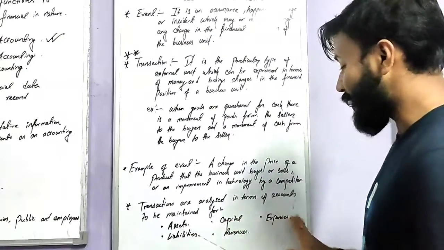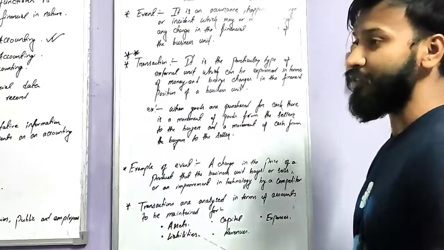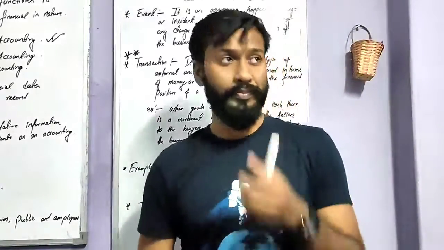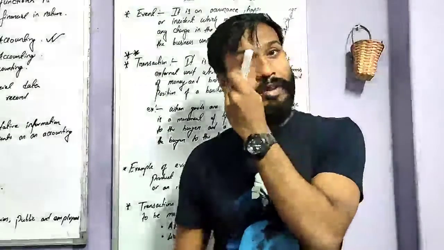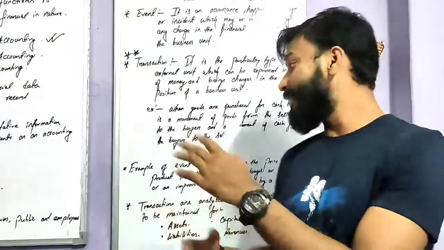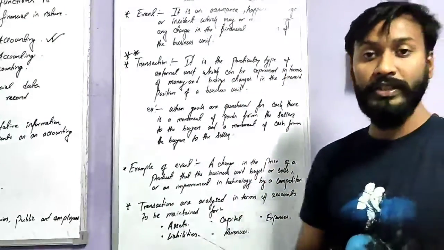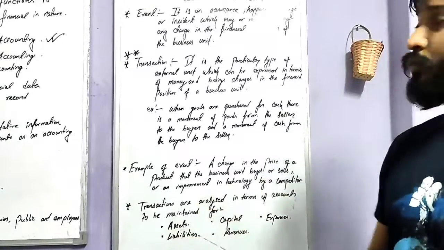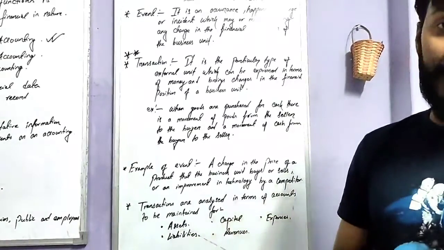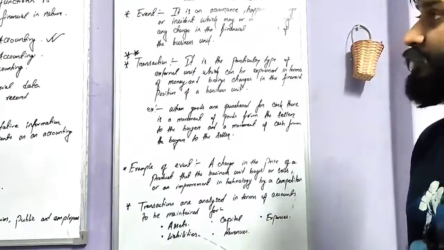Assets, capital, expenses, liabilities and revenue. Revenue का मतलब है income. So these are the things that we will be knowing more elaborately in our next video.